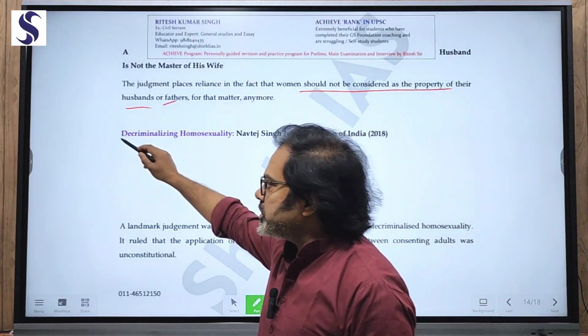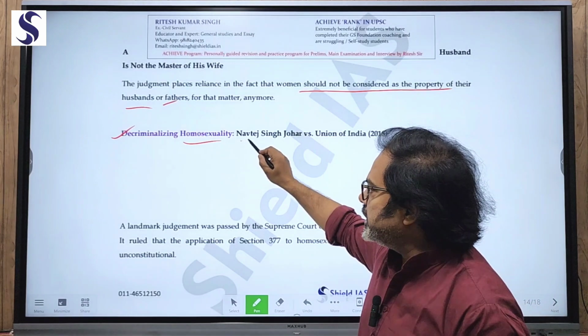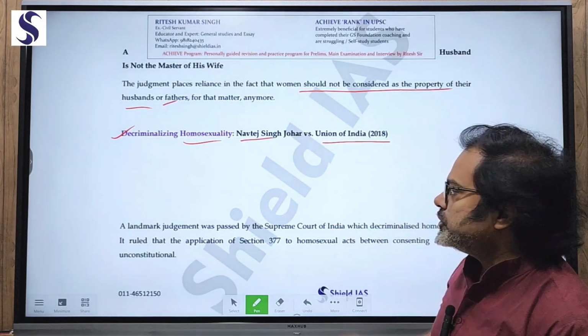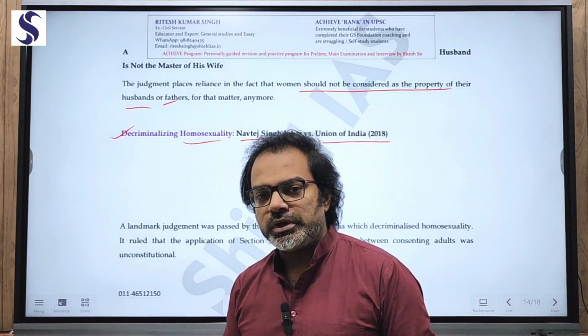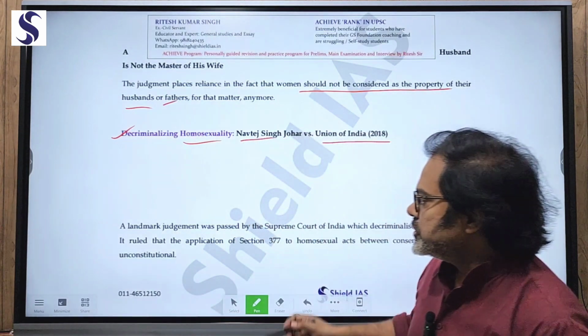Another progressive step was decriminalizing homosexuality, in the prominent case Navtej Singh Johar versus Union of India. When homosexuality was accepted, it was decriminalized. So IPC 377 was decriminalized.